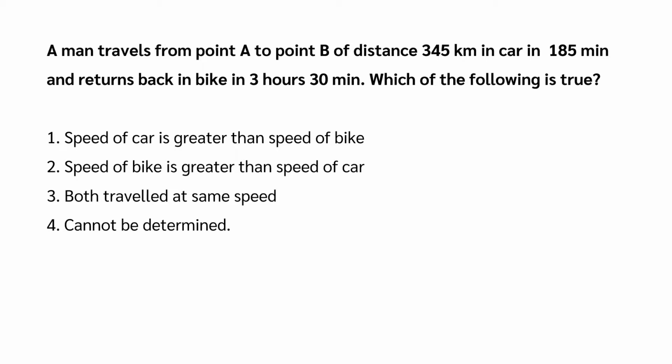Which of the following is true? Speed of car is greater than speed of bike, or speed of bike is greater than speed of car, or both traveled at same speed, or this cannot be determined.